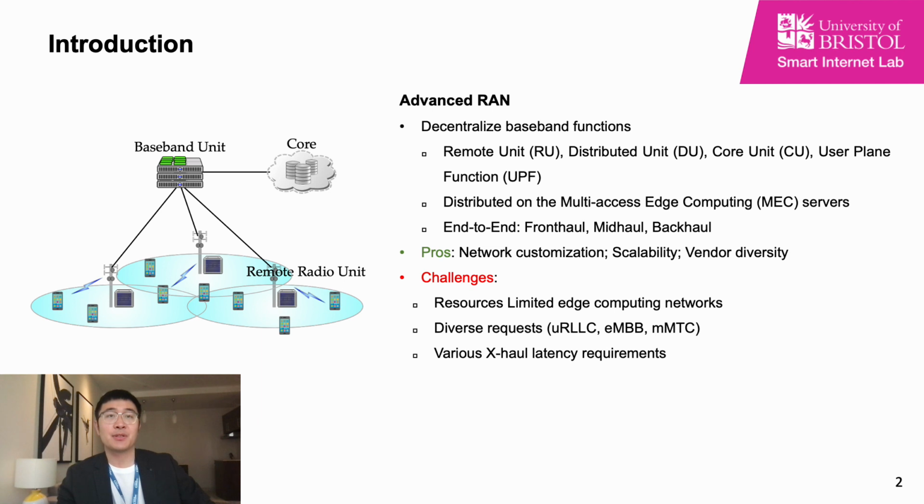Firstly, I want to introduce the centralized RAN, which was very famous in the fourth generation communication networks. In the C-RAN, the request needs to go through a remote radio unit and a baseband unit to get access to the service. However, with the emerging of 5G applications, this centralized architecture is no longer able to satisfy the diverse quality of service requirements.